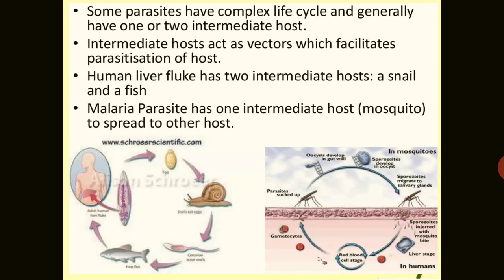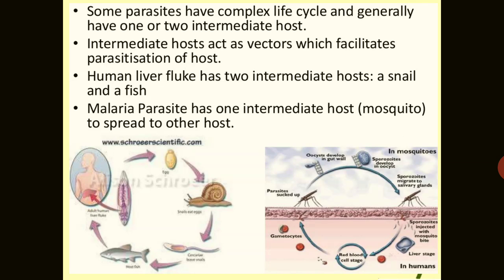Some parasites have a very complex life cycle and generally have one or two intermediate hosts. The intermediate host acts as a vector, just a vehicle which facilitates the parasitation of the host.